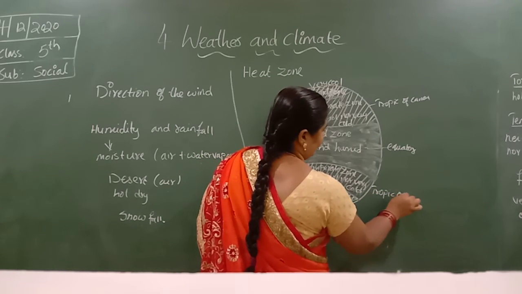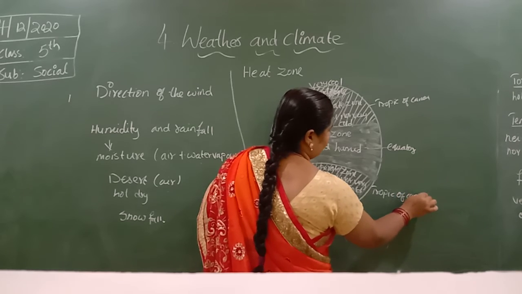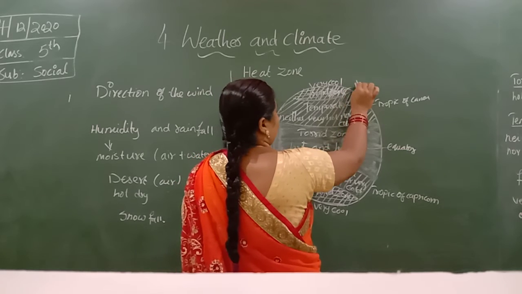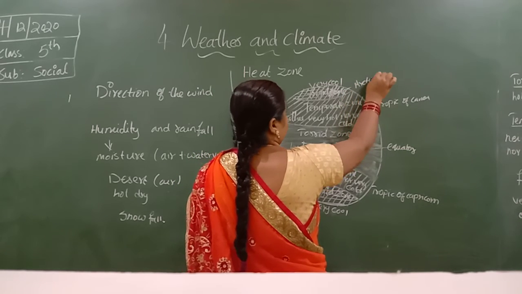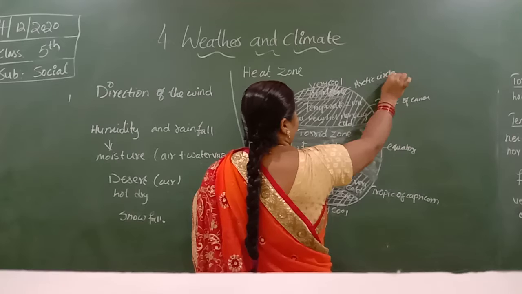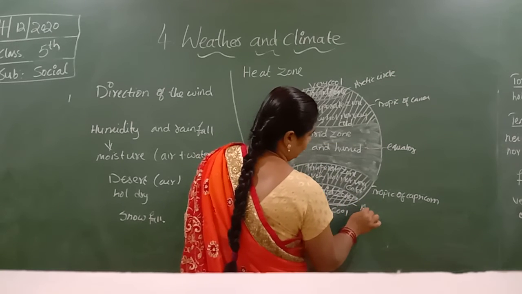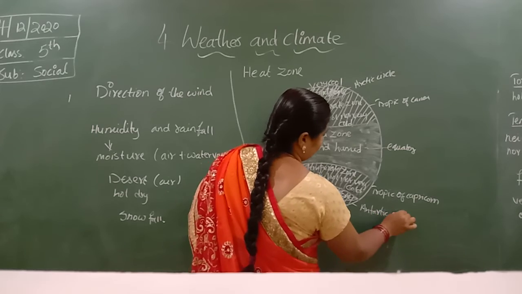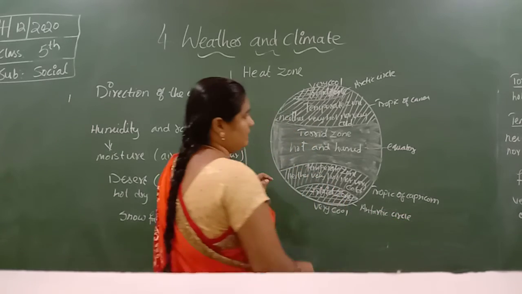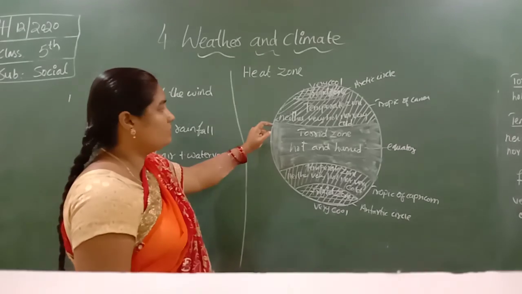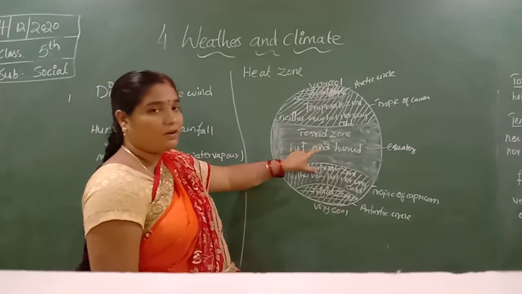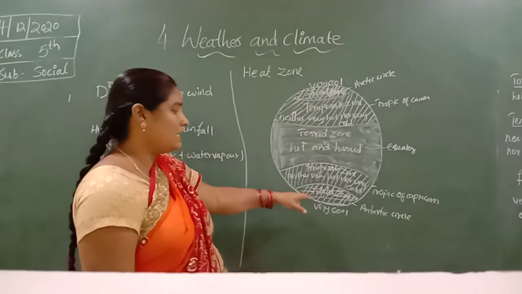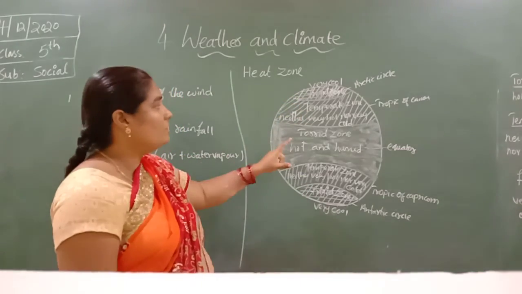And the Arctic Circle and Antarctic Circle. Tropic of Cancer and Capricorn are known as the temperate zone. The Arctic Circle and Antarctic Circle are known as the freezed zone.